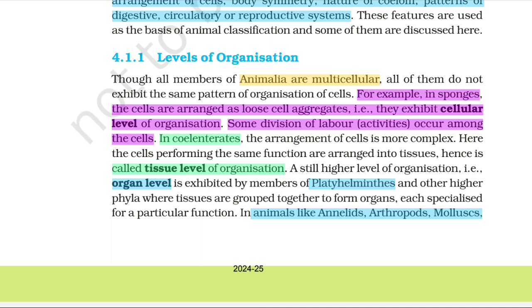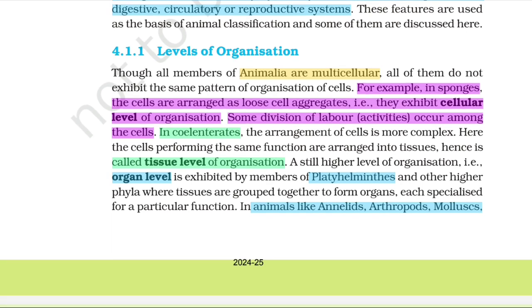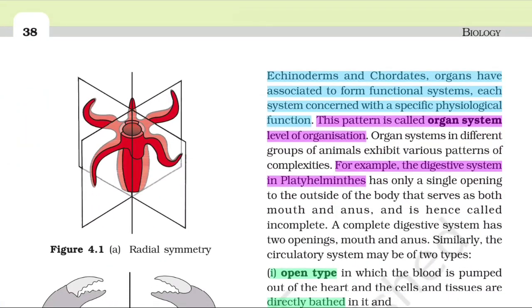A still higher level of organization, organ level, is exhibited by members of Platyhelminthes and other higher phyla, where tissues are grouped together to form organs, each specialized for a particular function. In animals like annelids, arthropods, molluscs, echinoderms, and chordates, organs have associated to form functional systems, each system concerned with a specific physiological function. This pattern is called organ system level of organization. Organ systems in different groups of animals exhibit various patterns of complexities.